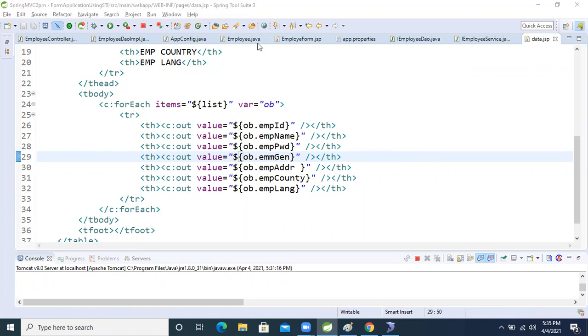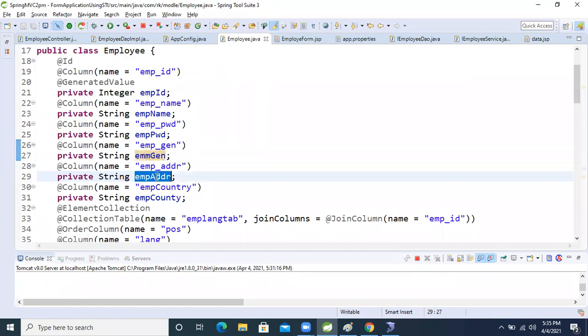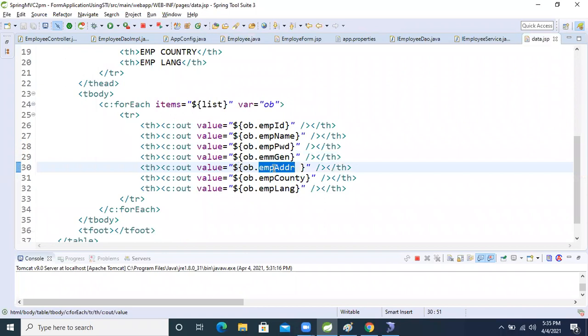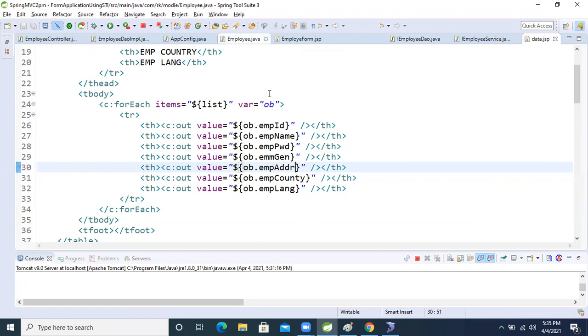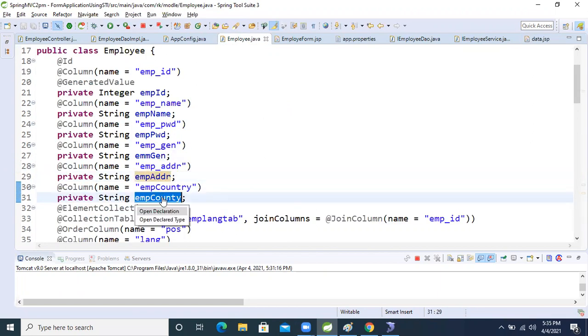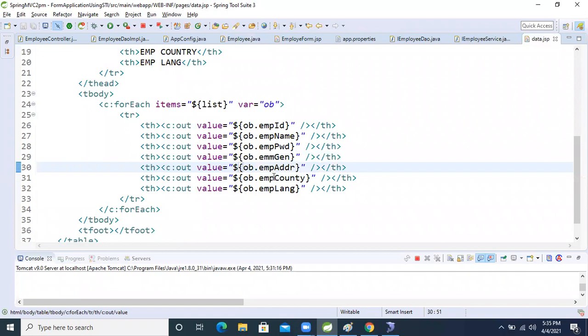Employee gender. After then, employee address. Come to here. Again, employee country. Copy this one, paste it here. Employee language.